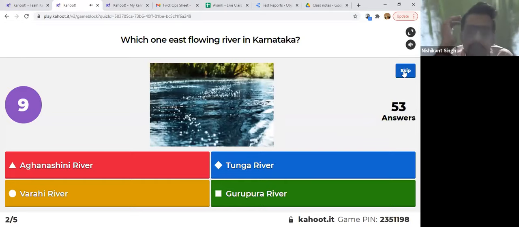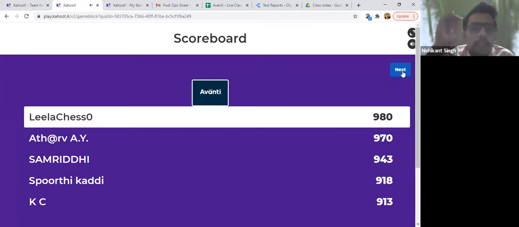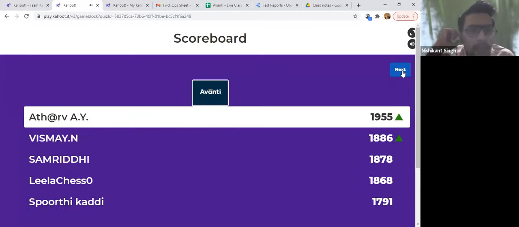That's an easy question as well. Yes, it is Tunga River. All of you know this. That's great. Easy start for everyone. Attar on top, Samriddhi on 3rd, Leela Chess on 4th, Spurti on 5th.